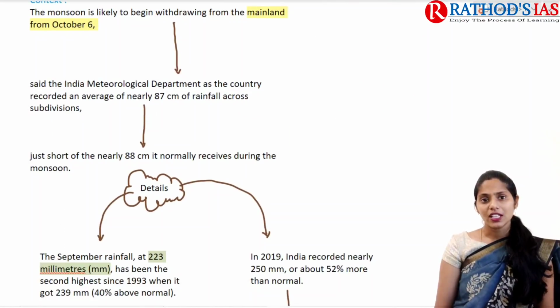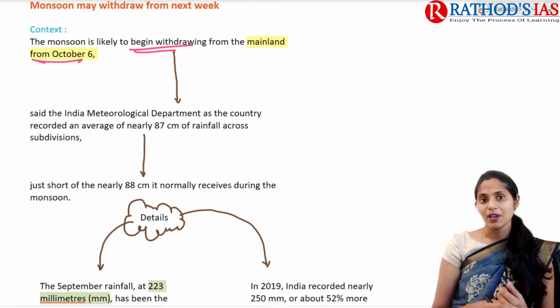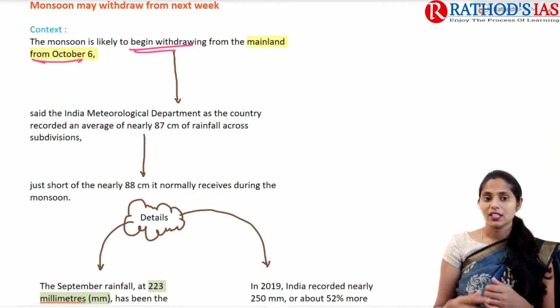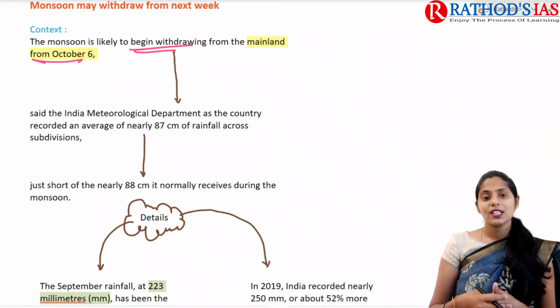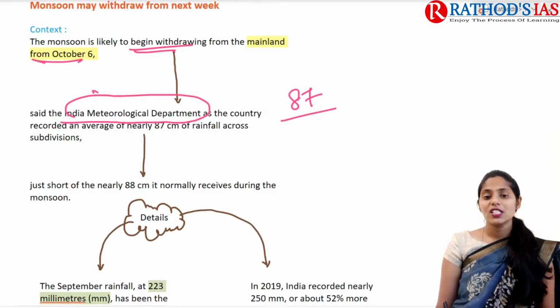If you see the context, it mainly says that the monsoon is likely to begin withdrawing from the mainland of India from October 6th. So earlier it was September 1st, it increased to September 17th, and now it is October 6th. This is mainly said by our India Meteorological Department, which recorded an average of nearly 87 centimeters of rainfall.